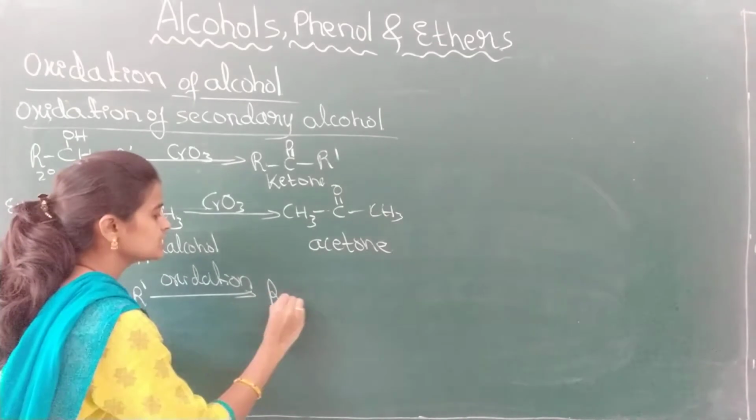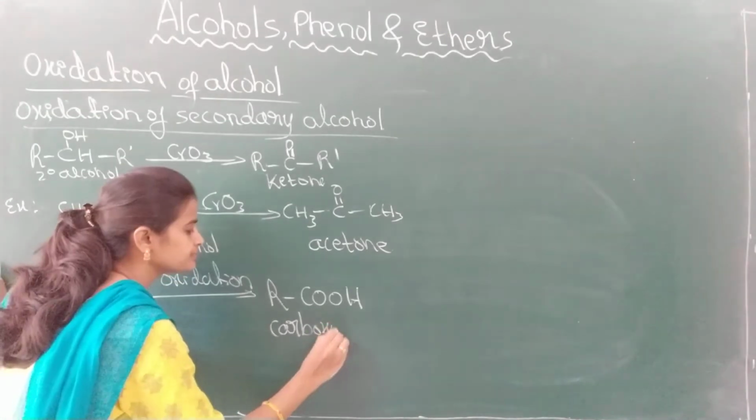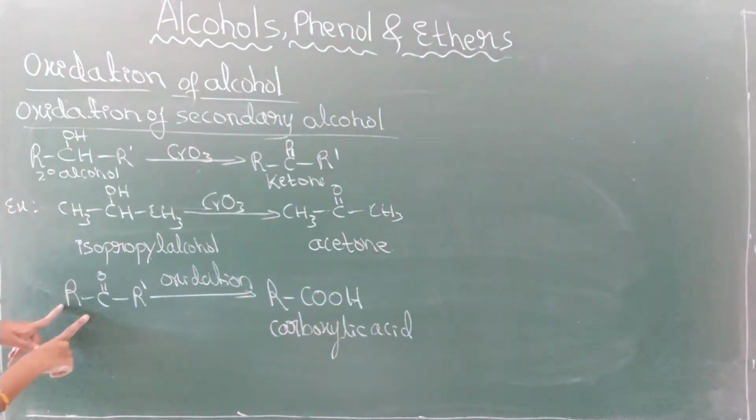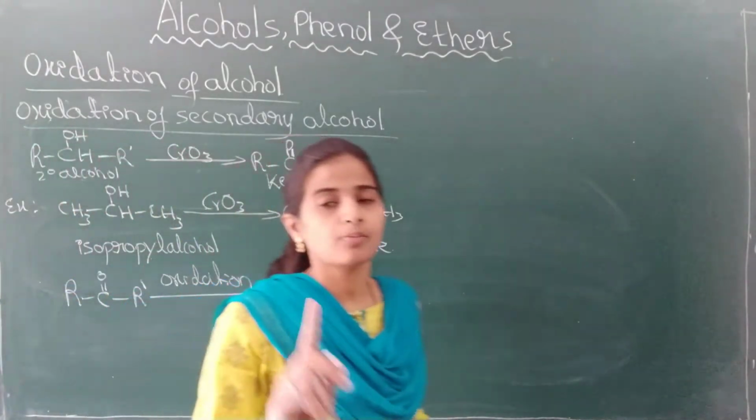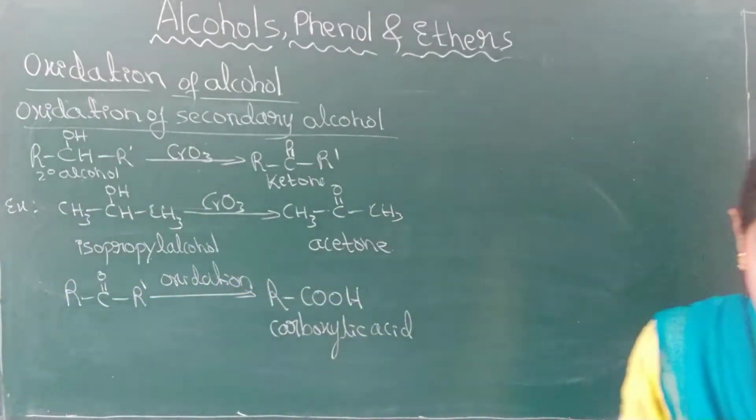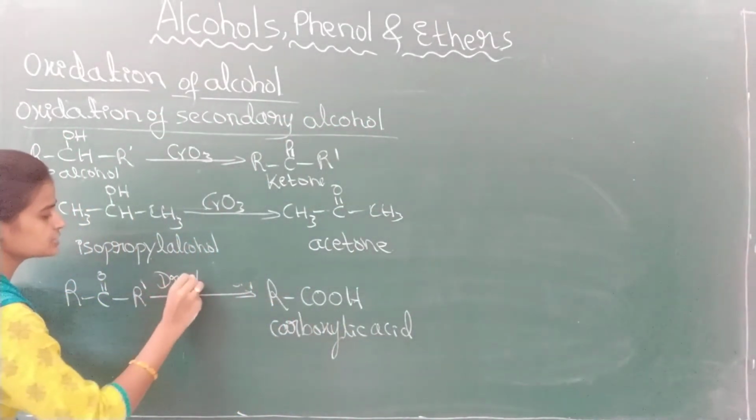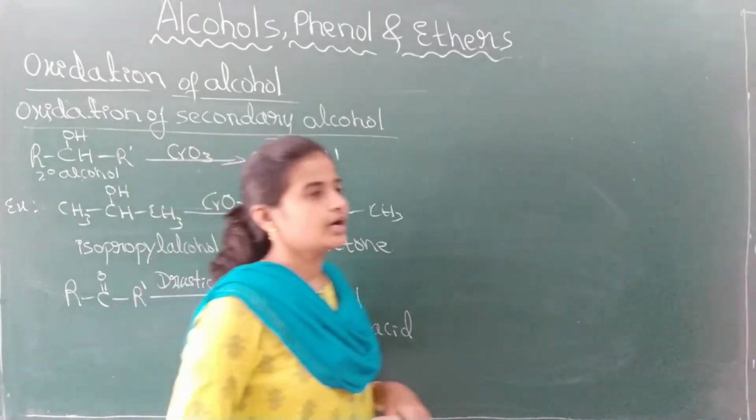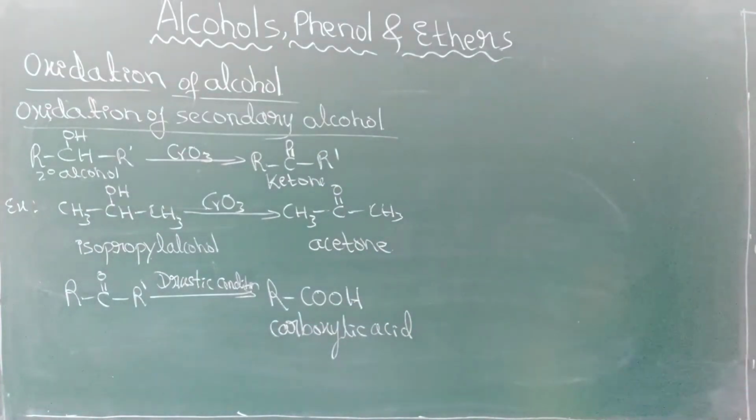Ketones will undergo oxidation to form what, students? To form a carboxylic acid, RCOOH, with a lesser number of carbon atoms. See here, R-C double bond O-R', but what I got here is RCOOH, a carboxylic acid with a lesser number of carbon atoms. This will undergo oxidation only under drastic conditions. Drastic conditions means a higher temperature and a particular catalyst are needed to oxidize ketones to carboxylic acids.